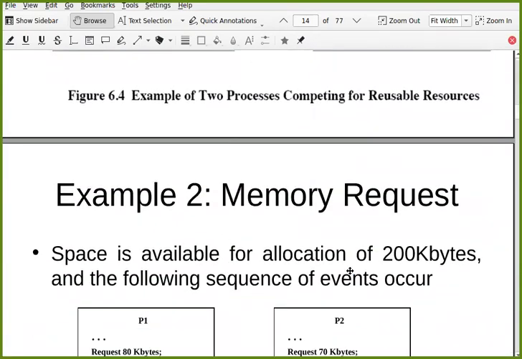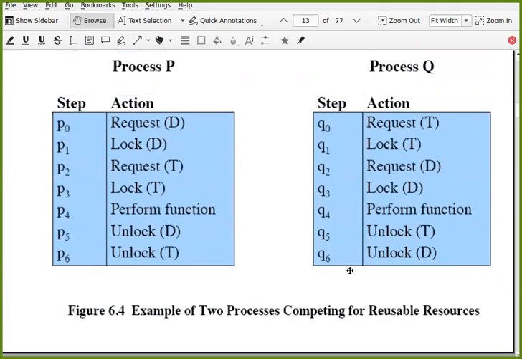Now, can you give me one sequence of P0 to P6 and Q0 to Q6 where you see the deadlock? In which sequence, if you find any sequence where deadlock is possible, execution of sequence.